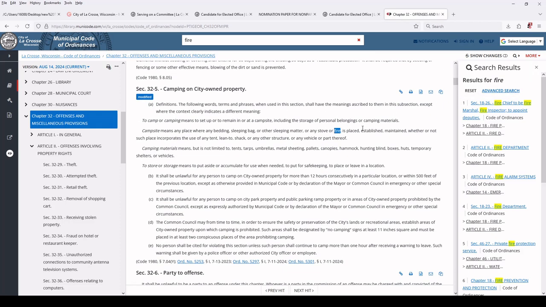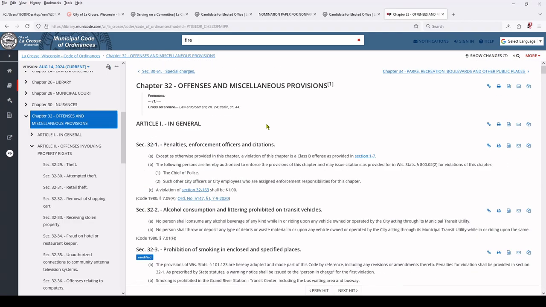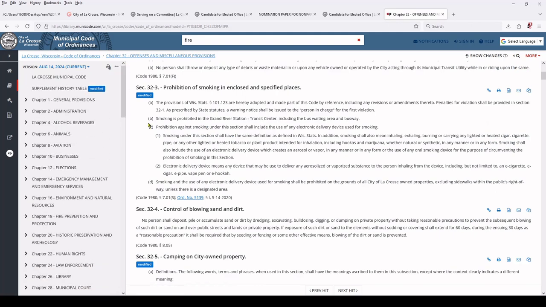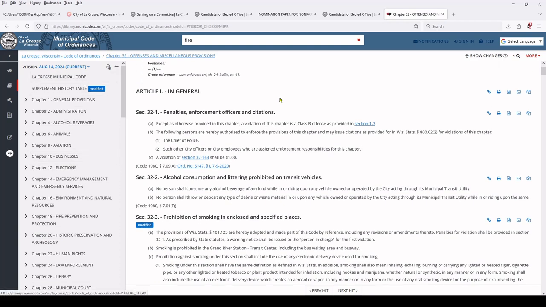Some of these are yellow because I was searching for the word fire before. Don't ask why, it doesn't matter. These are the ordinances. If you want to find out the plain text of the ordinance that the city government, city police, court system follows, here it is. It's a Municode.